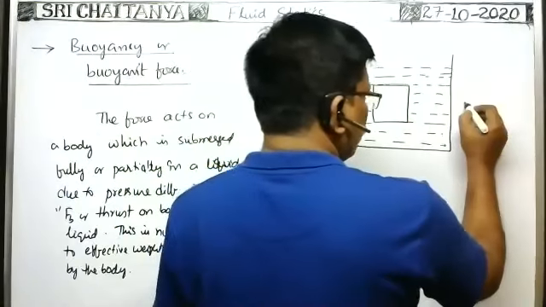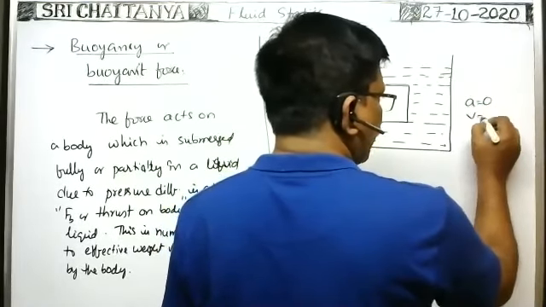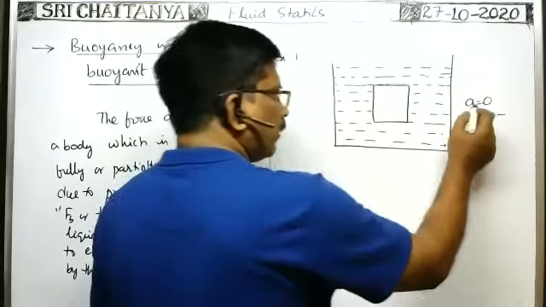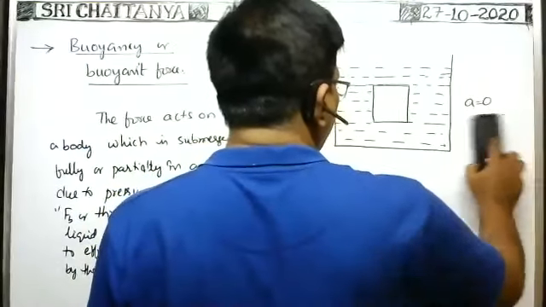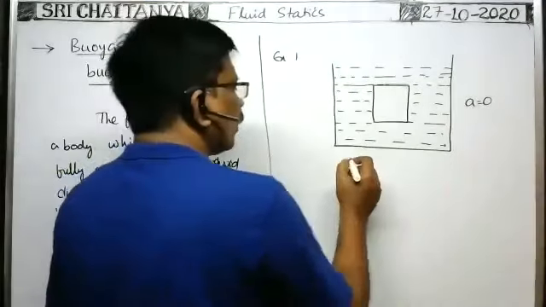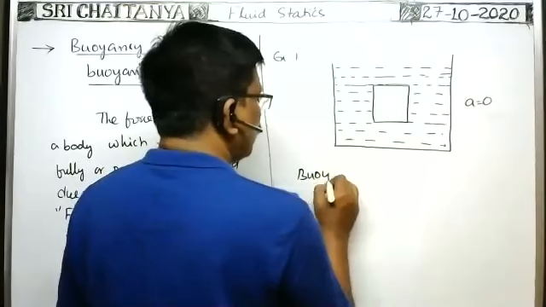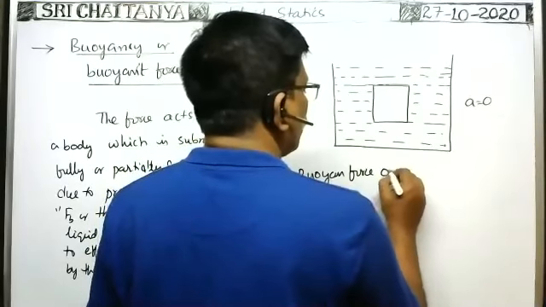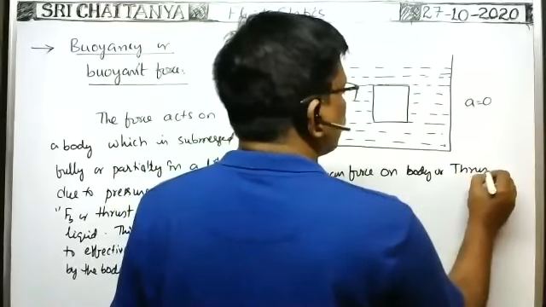Here, no doubt, the vessel in which the liquid is taken is at rest. That's why acceleration is equal to 0 and velocity is also 0. Even if velocity is not 0, it makes no difference. Whenever acceleration becomes 0, that is, whenever the beaker is at rest or moving upwards or downwards with constant velocity, in this case what is the apparent weight? What is the buoyant force acting on the body, or the thrust on the body?